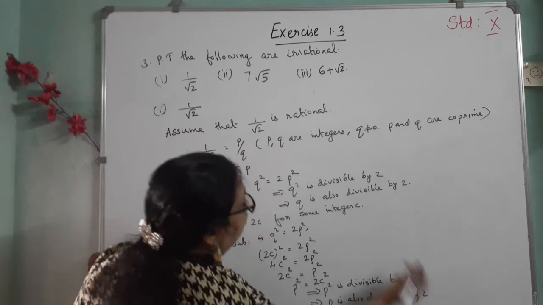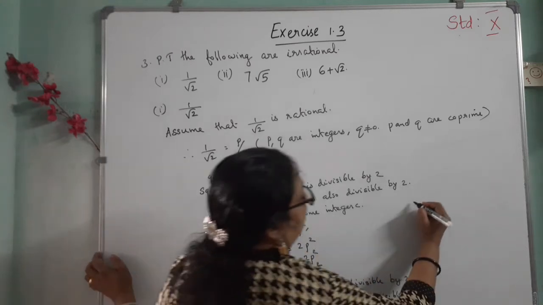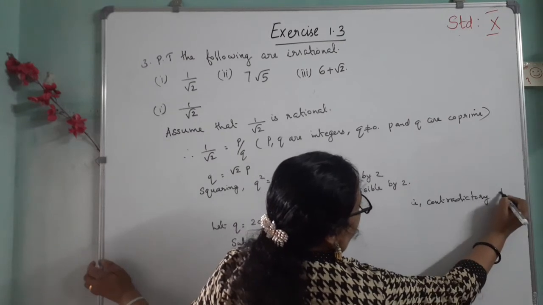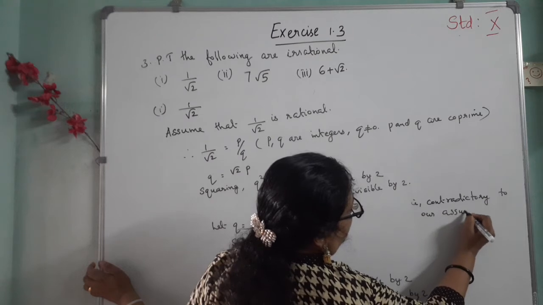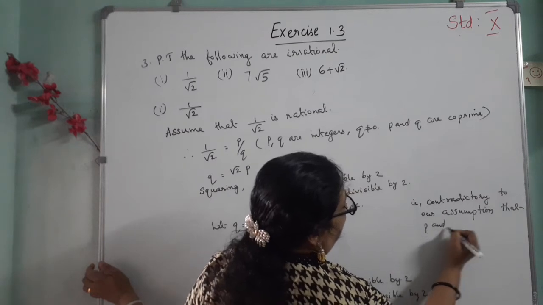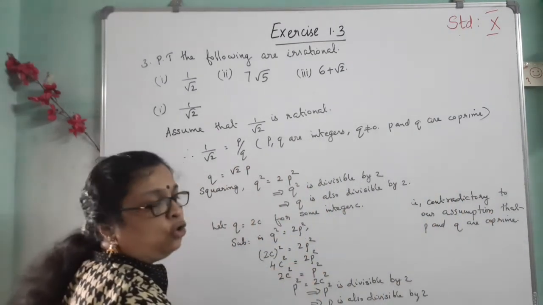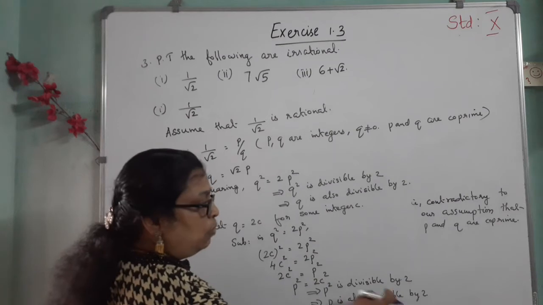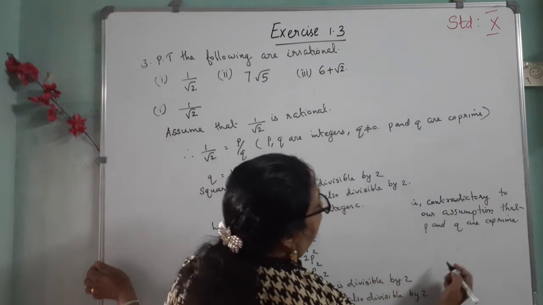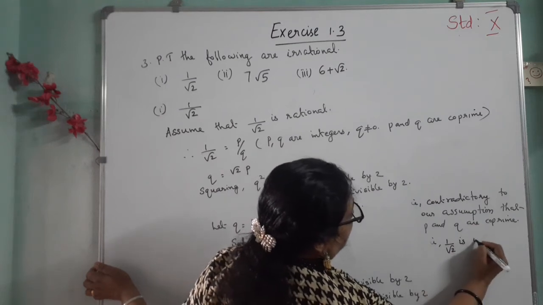Here q is divisible by 2, here p is divisible by 2. That is contradictory to our assumption that p and q are coprime. This coprime means there exists no common factor, but here we get there exists a common factor 2 between p and q. That is contradictory to our assumption that p and q are coprime. That is, 1 by root 2 is irrational.